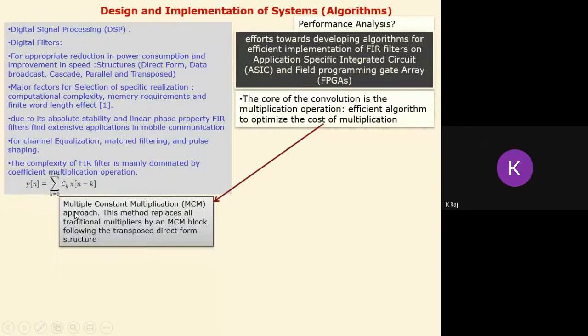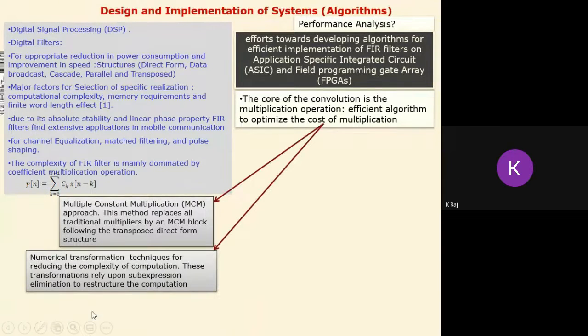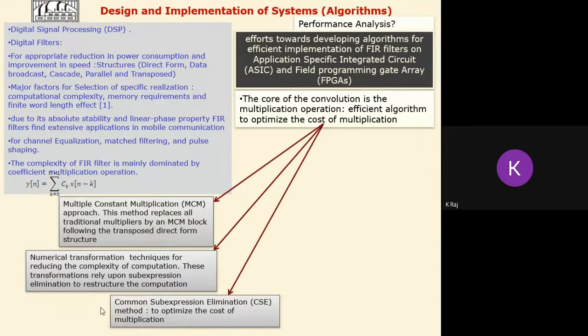For example, we can use multiple constant multiplication, that is the MCM approach, or we can use a numerical transformation technique for reducing the complexity of the computation. These transformations rely upon sub-expression elimination to restructure the computation. If the sub-expressions are eliminated, naturally the complexity will be lower and less area is required here.